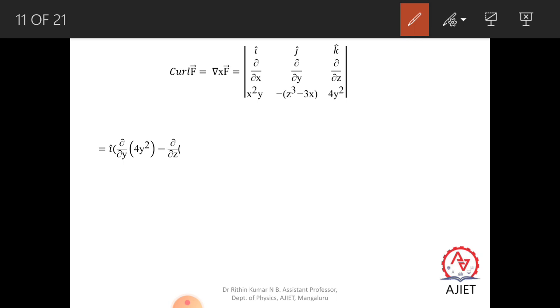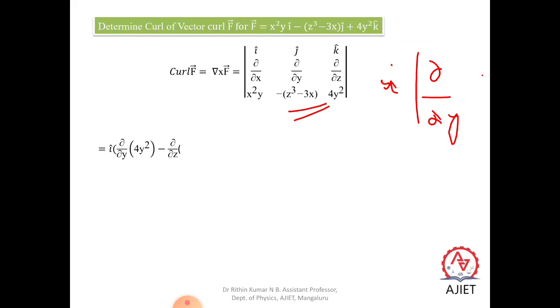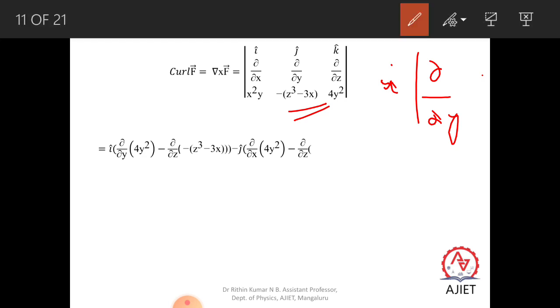So i into, we have to take here dou by dou y and dou by dou z, that is, dou by dou y of 4y square minus dou by dou z of minus z cube minus 3x.